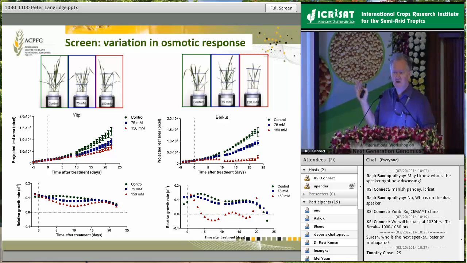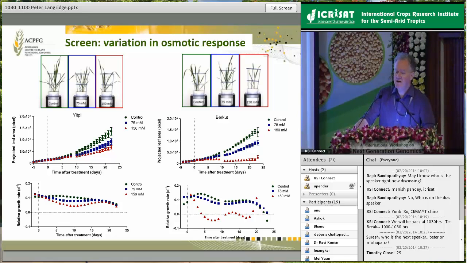Similarly, for a number of other stresses, for example nitrogen use efficiency, the platform also works very well. But as I said, for drought and heat, we don't find a good correlation. So for these other stresses, we are very dependent on using phenotyping in the field and analysis of field data.